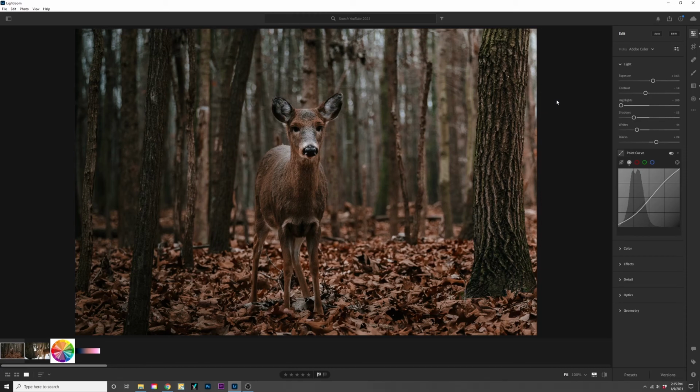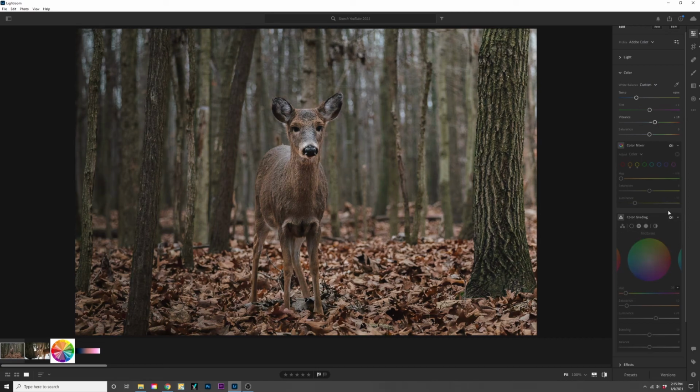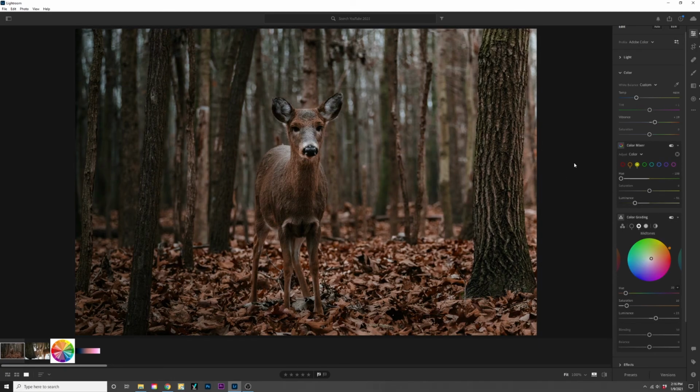But the big part of this, the thing that makes this image really come together, is the color. So let's go ahead and get rid of the color changes I did. There's not much of a difference here. It's a little bit of contrast and clarity, sure, but what really made this image come together was that color panel. The color panel is one of the most important tools you could use in Adobe Lightroom. If you're not using it or you're afraid to use it, start experimenting. You'll be amazed at what you can come up with.